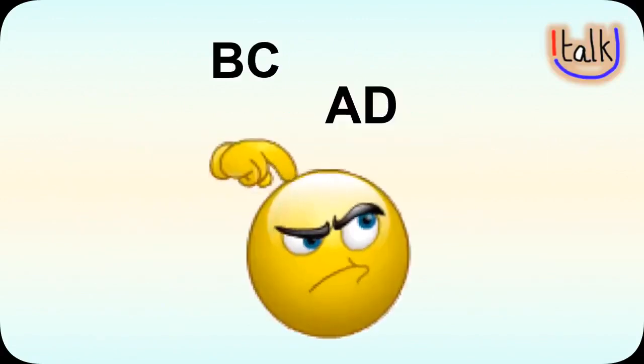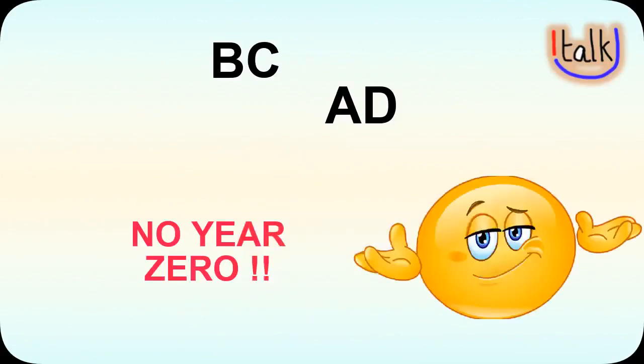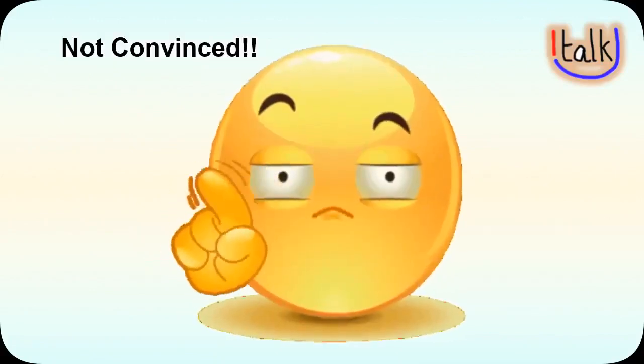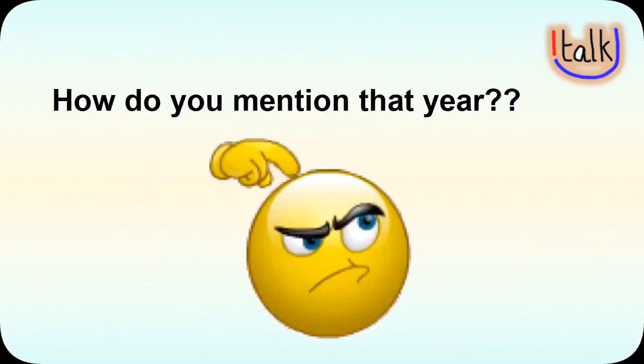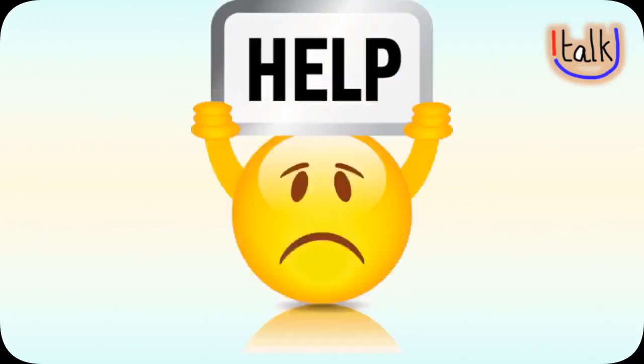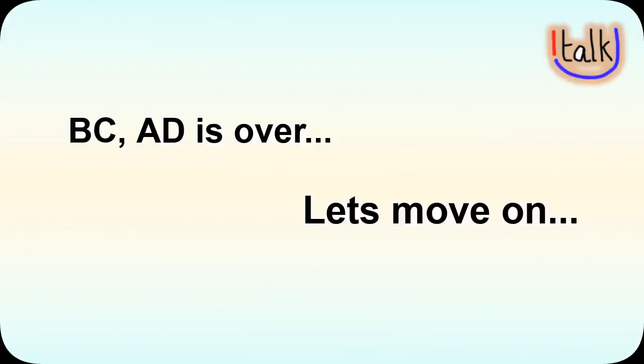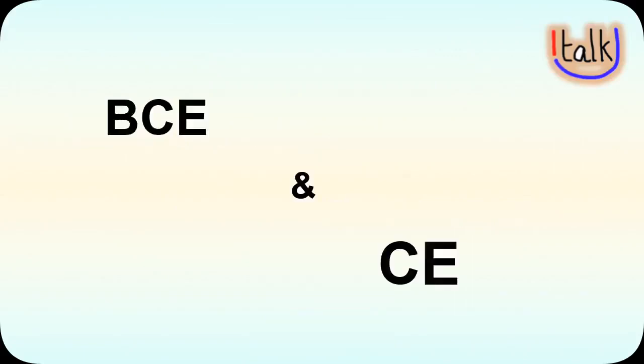One strange thing about this AD BC stuff is there is no 0 year. Historians say that there is no such year called 0. Well, I'm not convinced. If it is not 0, then what would you term it as? How do you write that year? If someone has got the answer, please do comment. I am very curious.